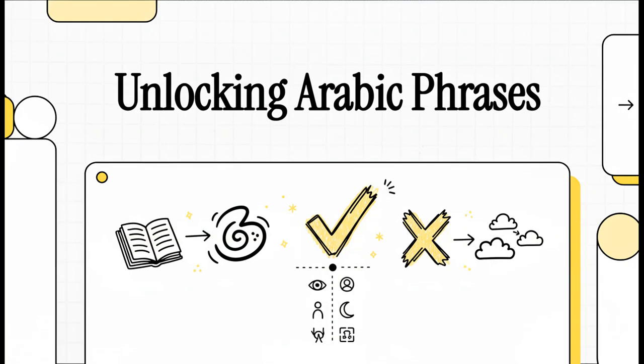Hey everyone, and welcome. Today, we're going to unlock one of the most fundamental building blocks of Arabic grammar. This is one of those concepts that once it clicks, it's going to completely change how you read and understand the language. We're talking about the describing phrase, or to use its proper name, the Murakkab-e-Tawsifi. Let's jump right in and see how it works.